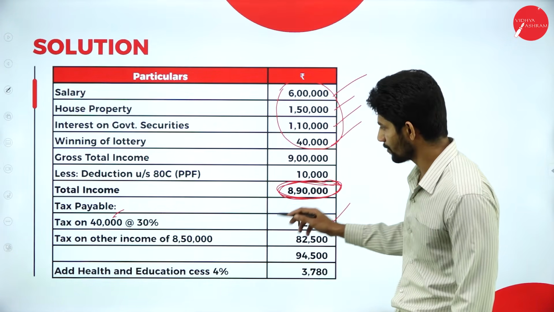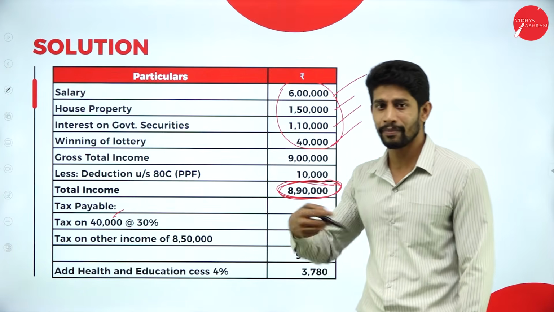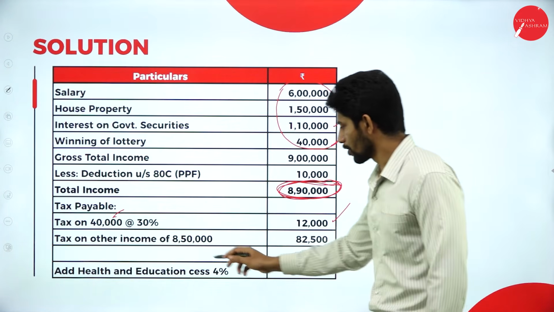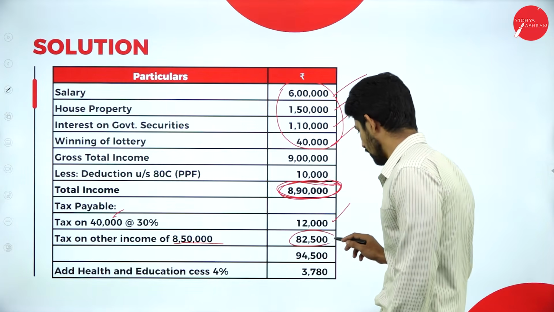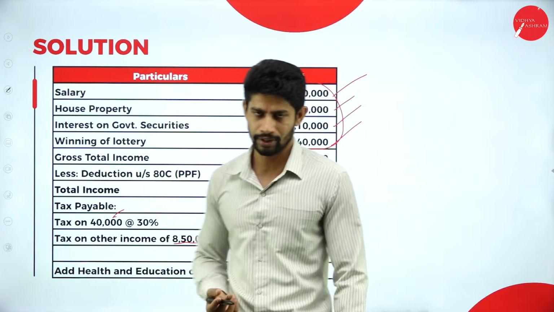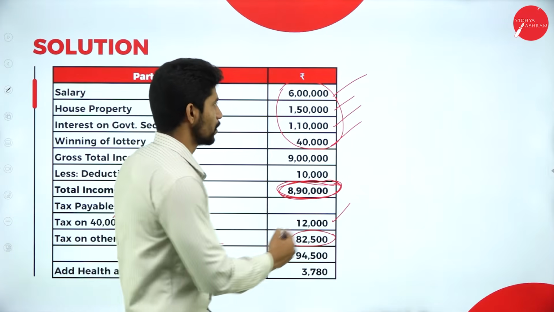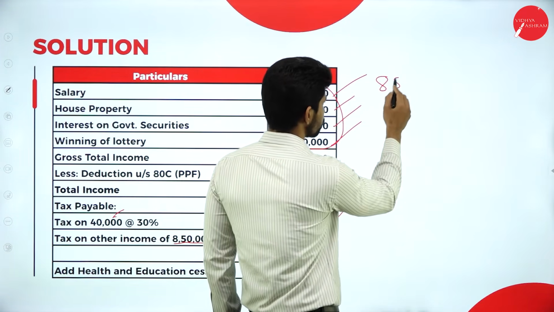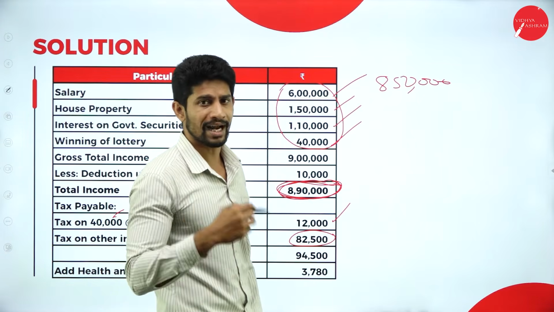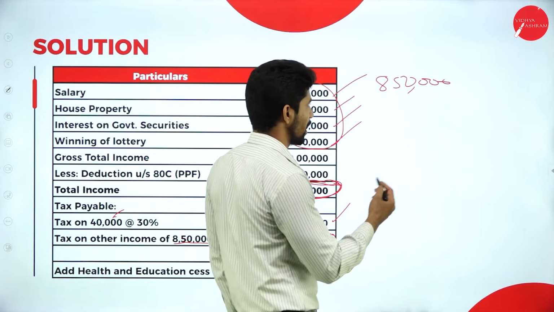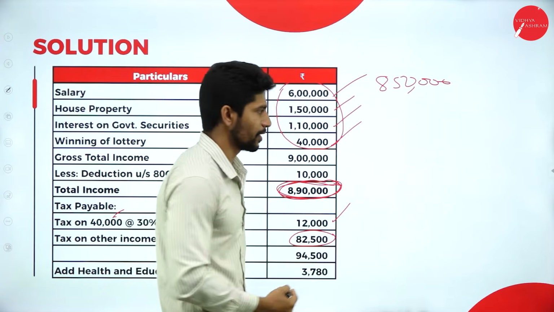From 8,90,000, 40 is already taxed, remaining is 8,50,000. So compute tax on 8,50,000, you will get 82,500. So how to compute this? How I got 82,500? So 8,50,000 is the balance what I have. In this 8,50,000, apply the old slab rate or the new slab rate. So now let us consider the old slab rate itself.